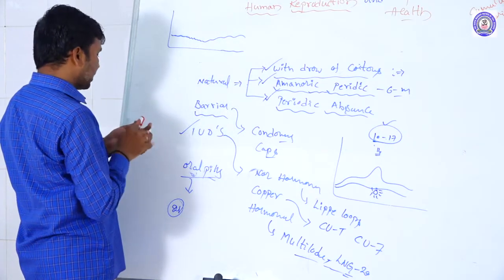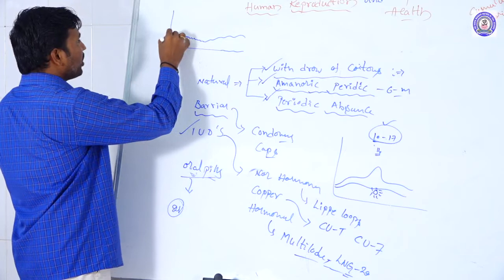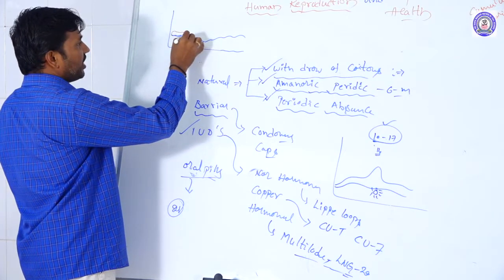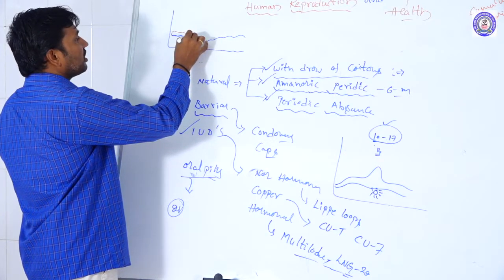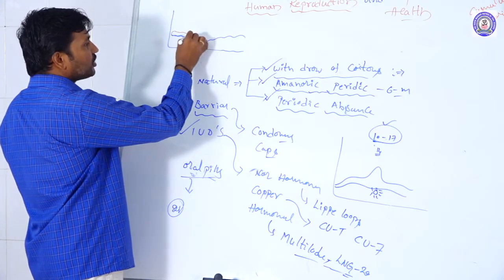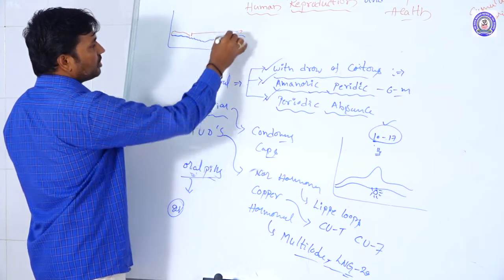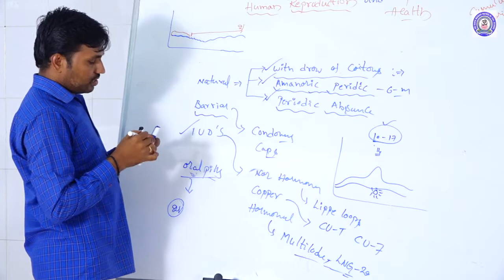Except for the menstrual phase, from the start of the follicular phase up to the luteal phase, the oral pills are taken for 21 days.